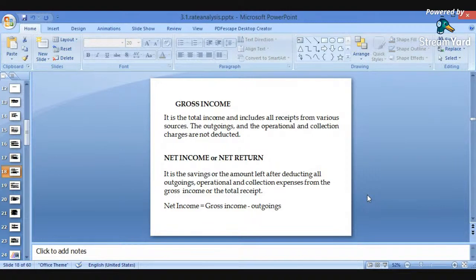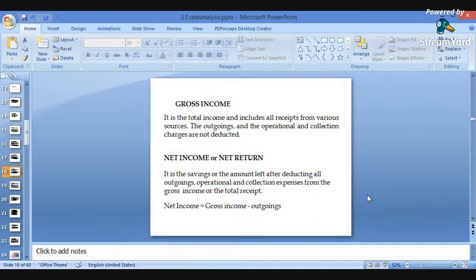So it is the total income and includes all receipts from various sources. The outgoings, and the operational and collection charges, are not deducted. There may be some operational charges, there may be collection charges. Some persons will be allotted for collections, or some operations of various machineries will be there. So all these outgoings will not be deducted in the case of the gross income. That means in gross income, all these things will be included. All outgoings and all receipts will be included in the case of the gross income.